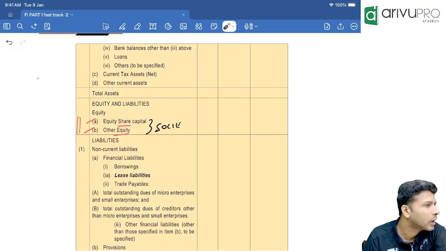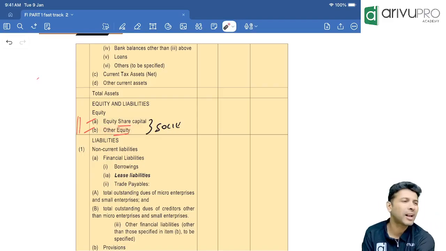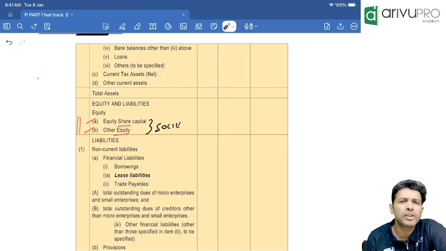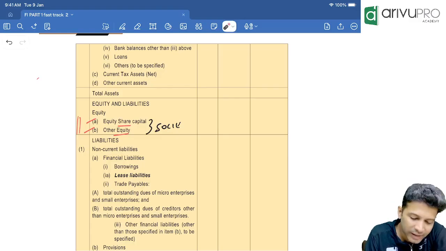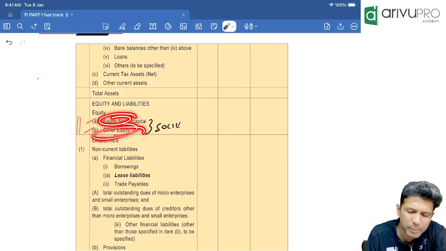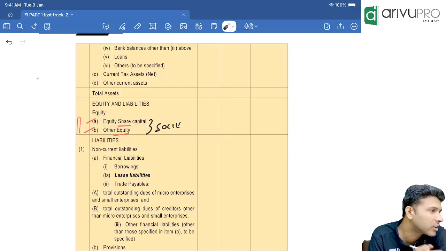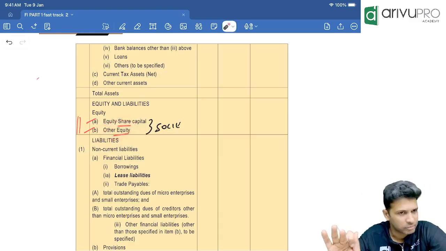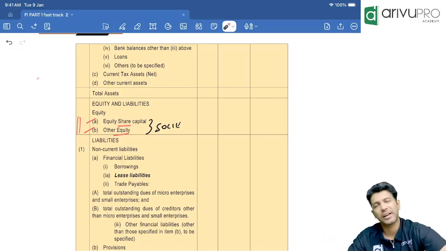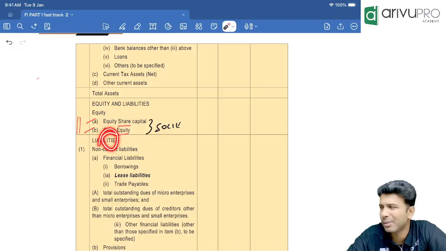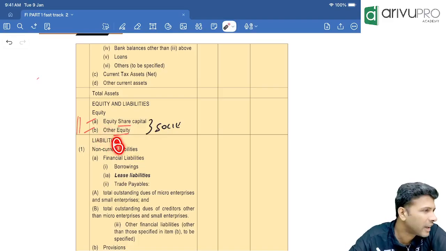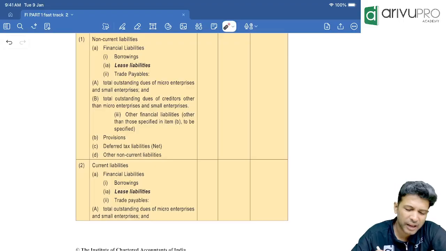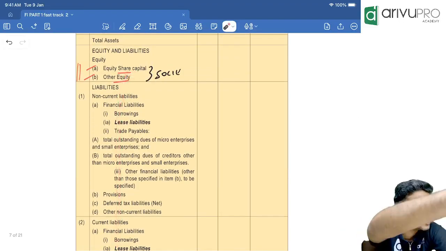Everybody okay now? So we don't have reserves and surplus here; we have other equity. Going forward, I will say some components will go to equity, some will go to other equity. Equity here refers to equity share capital. Other equity means basically reserves and surplus. Under other equity, we could have various reserves. As and when we cover the topic, we'll do that. Then you will show your liabilities. Under liabilities, you will show non-current liabilities and then current liabilities. The breakup, you don't worry about this. No need to break your head about that.